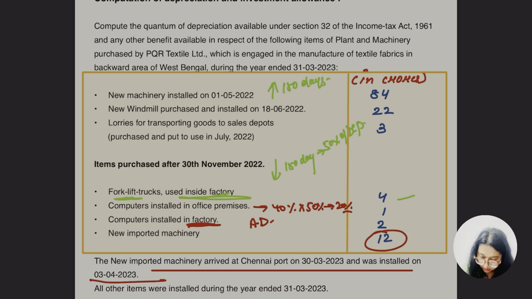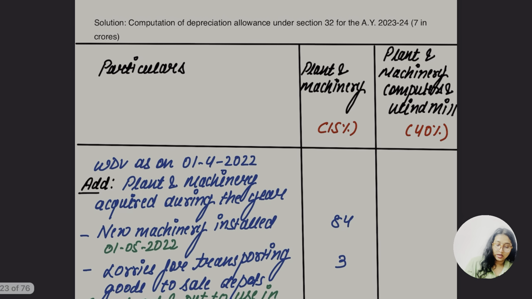Okay, let me take the different pen here. Now let's go for the calculation guys. ठीक है. Here I have new plant and machinery installed. This would be included in block of asset as it is. Okay. What about the new wind mill purchase? Okay. Here I have made the segregation of the plant and machinery on the basis of rates. ठीक है. So here I am having the plant and machinery of two rates, 15% and 40%. Okay. Hope so this part is clear.